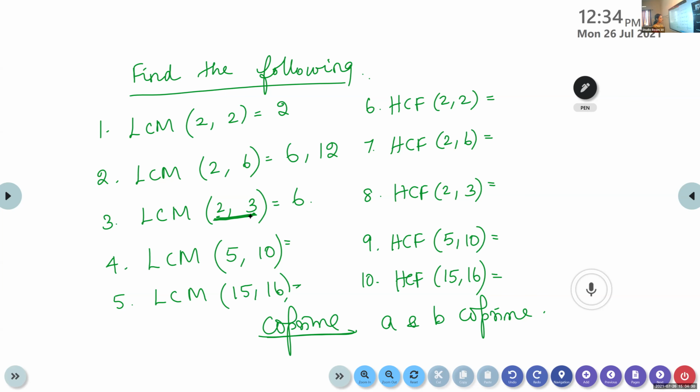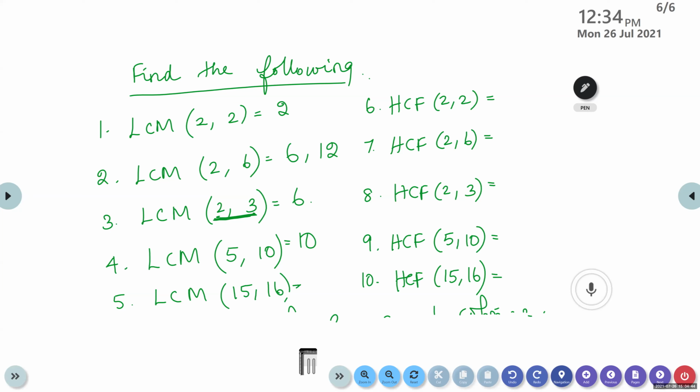What about LCM of 5 and 10? It is 10. What about LCM of 16 and 15? No common factor. If there is no common factor, what is the LCM? 15 into 16, which is 240. So this is about LCM, isn't it?